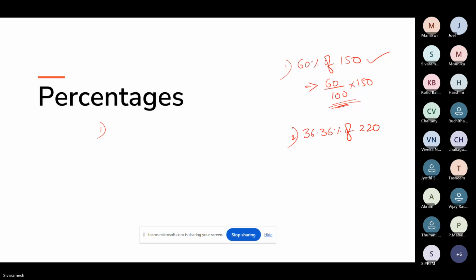Yes, obviously the first one, right? It is very easy. 60 by 100 into 150, so I can say that the answer is 90.